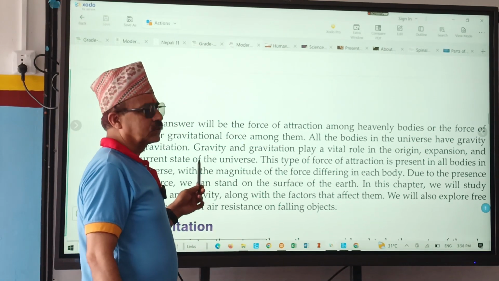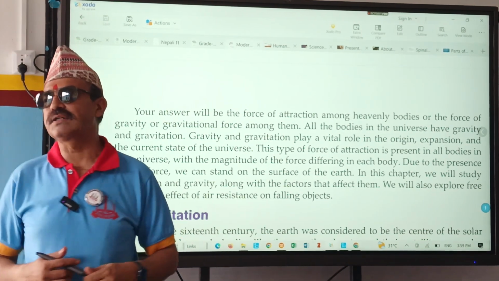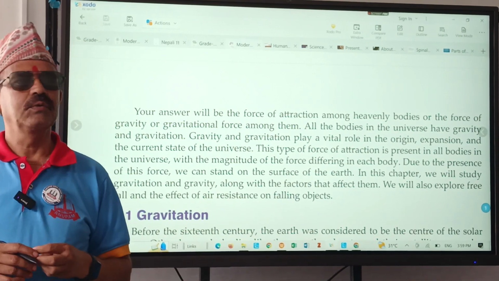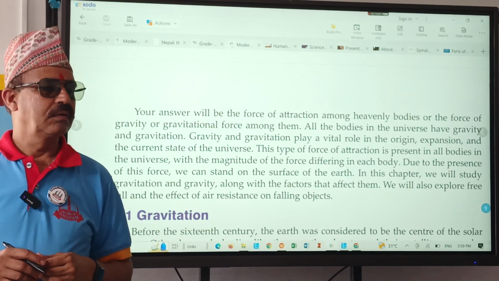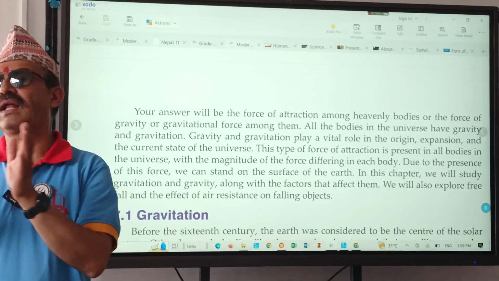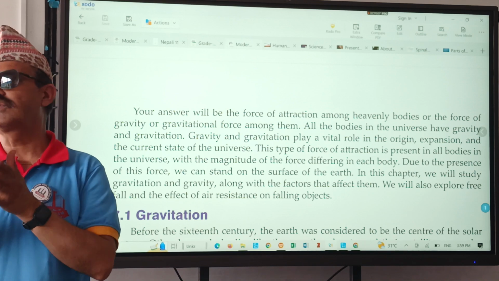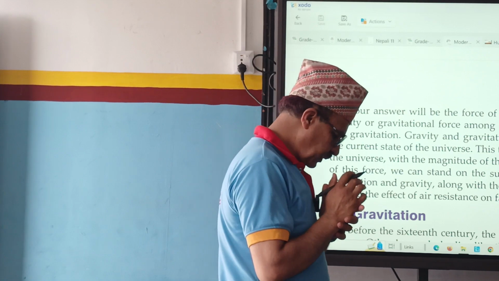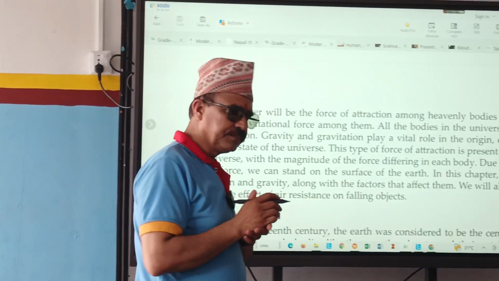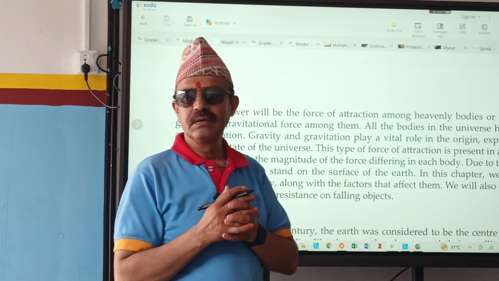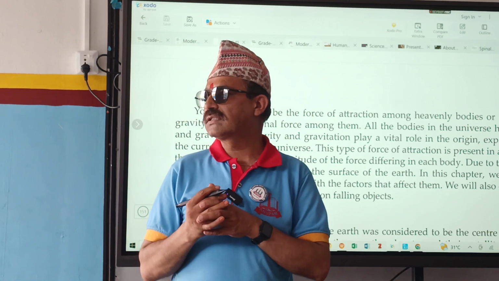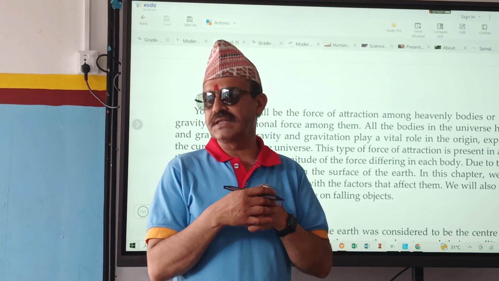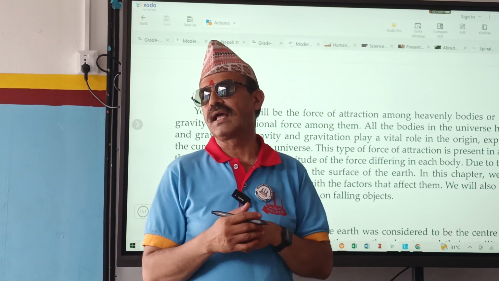And what is force? Force is the external agent that changes or tends to change the state of a body from rest to motion or motion to rest. Or in simple language, we can say force is the push or pull on an object, right? And what is motion? How do you define motion? Motion is the condition in which the position of a body changes with respect to another body.